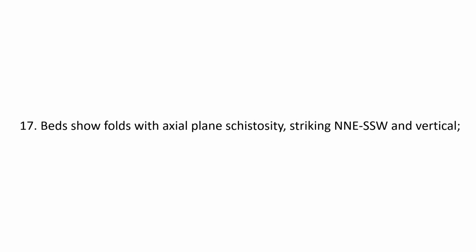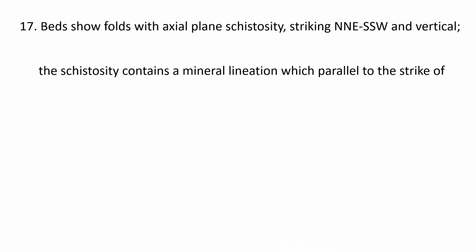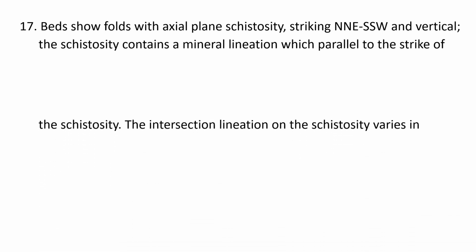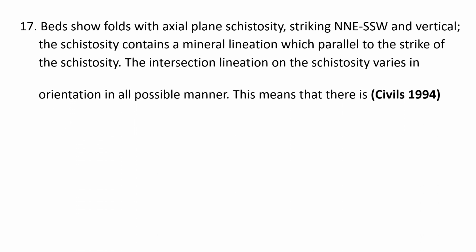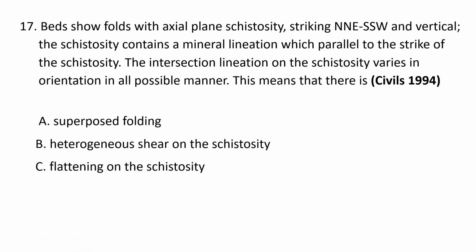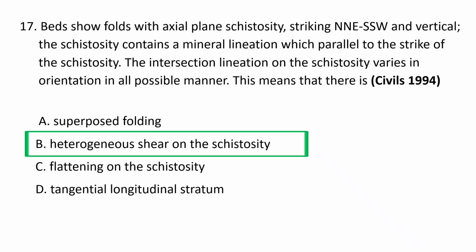Next question. Beds show folds with axial plane schistosity striking north-northeast, south-southwest and vertical. The schistosity contains a mineral lineation which is parallel to the strike of the schistosity. The intersection lineation and the schistosity varies in orientation in all possible manner. This means that there is A, superposed folding, B, heterogeneous shear on the schistosity, C, flattening on the schistosity, and D, tangential longitudinal strain. The correct option goes as B, heterogeneous shear on schistosity.